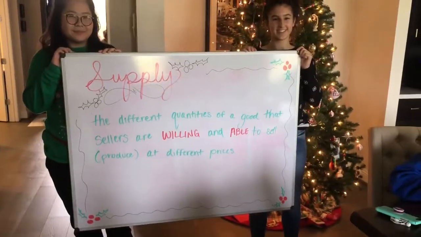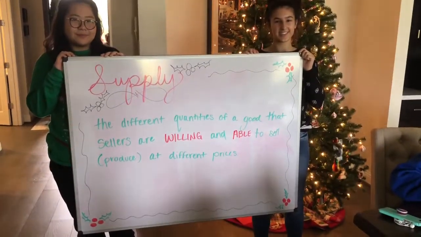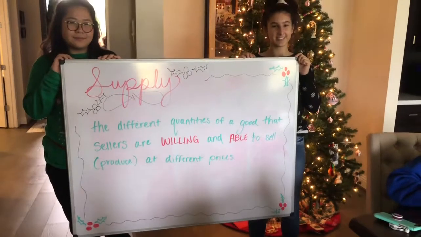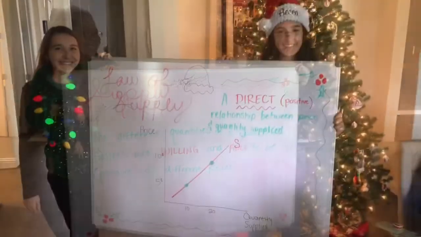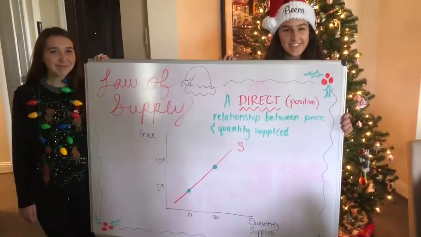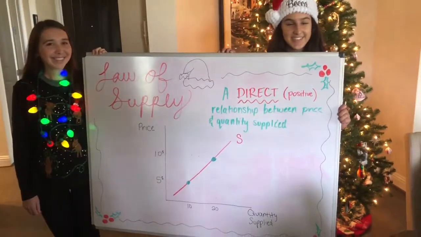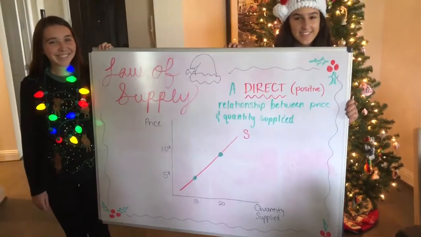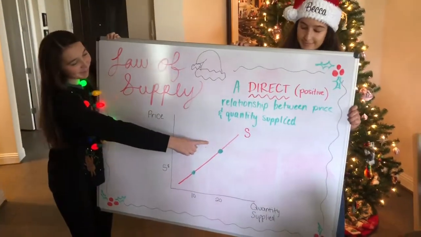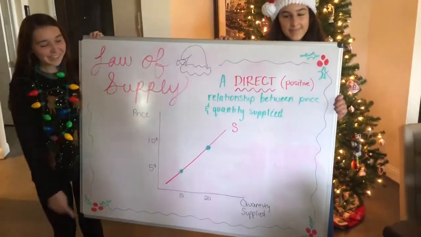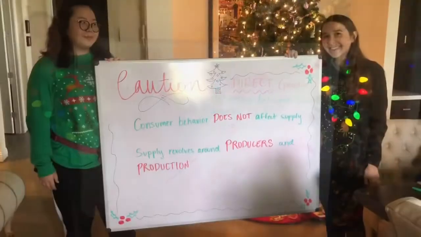Supply is the different quantities of a good that sellers are willing and able to sell or produce at different prices. So to graph supply, we use the law of supply, which is there is a direct relationship between price and quantity supplied. So if we increase price, then we increase quantity supplied. If we decrease price, we decrease quantity supplied.